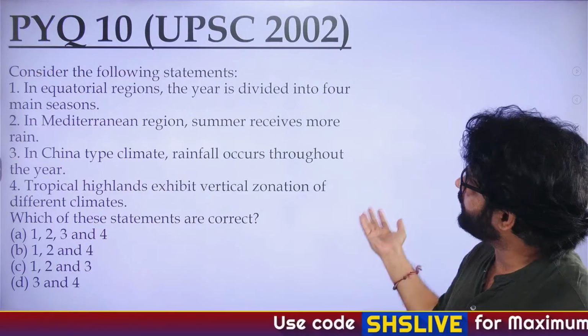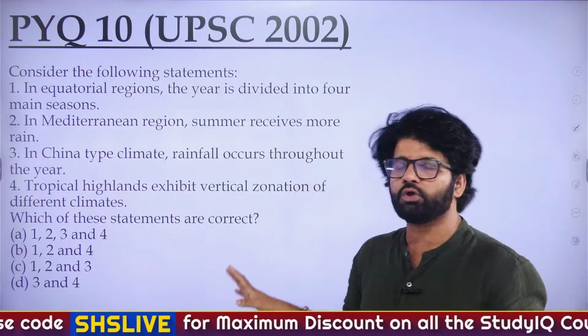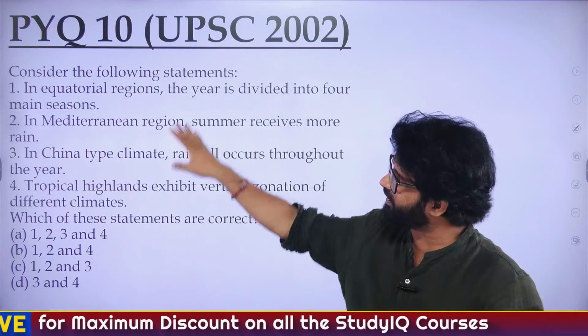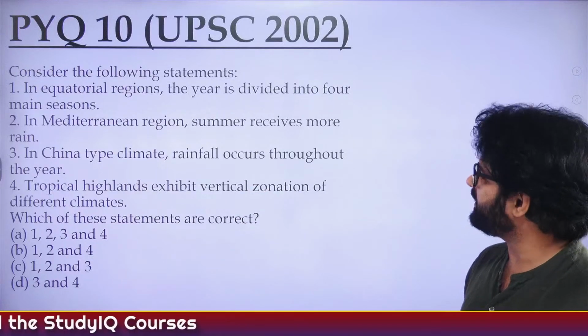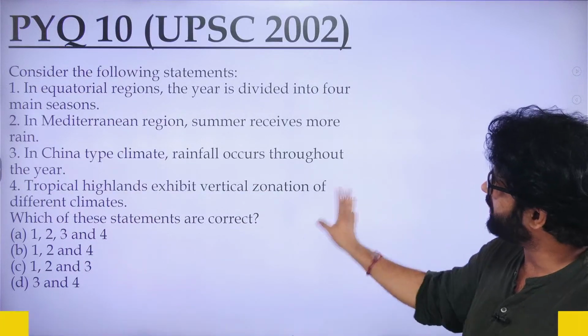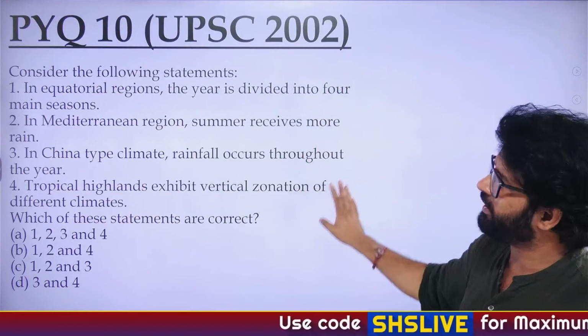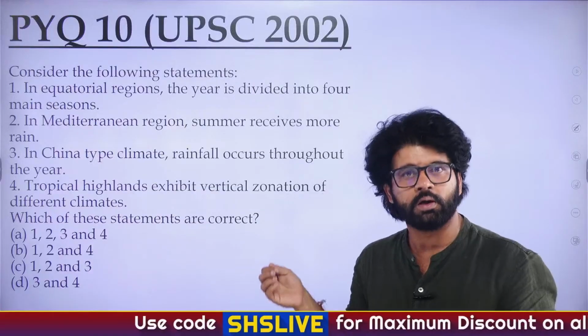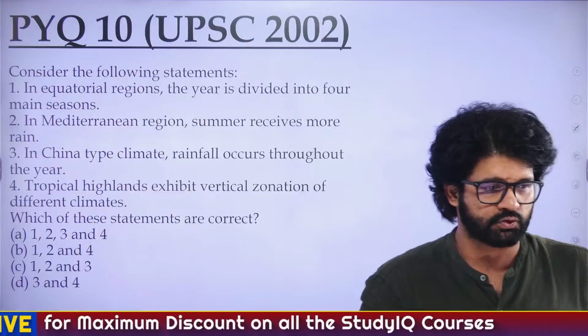You may feel like, sir, what are you doing? We have not read about anything. Just whatever prerequisite knowledge you have right now, think about it and try to solve this question. I will tell you the beauty of this question, why I have included it here. It's such an awesome question. Geography, environment, everything mixing here, climatology. So try it. Don't worry if you're getting this wrong. I want all of you to get this wrong, because once you understand it, you will not get it wrong in the actual exam. So please try it.